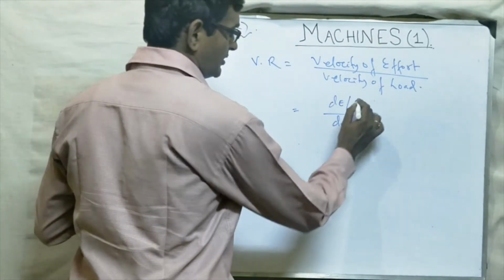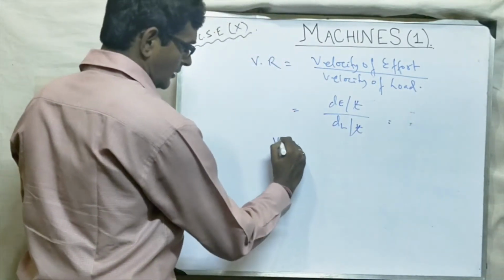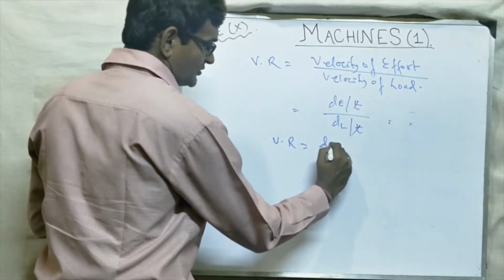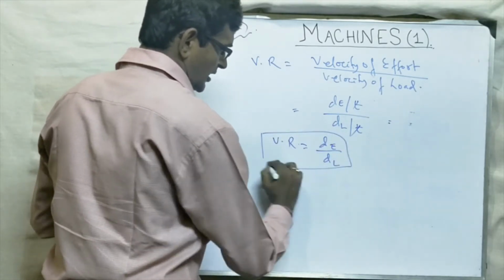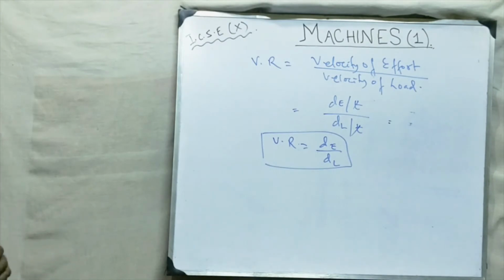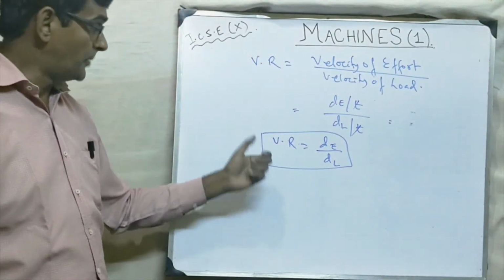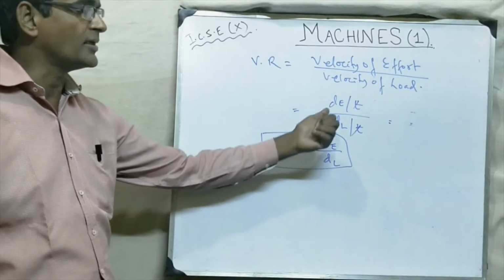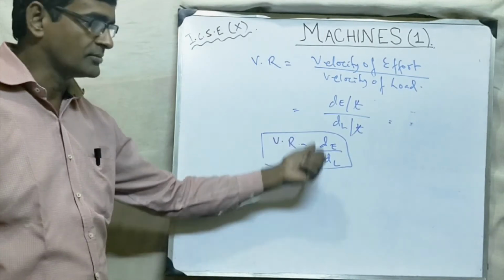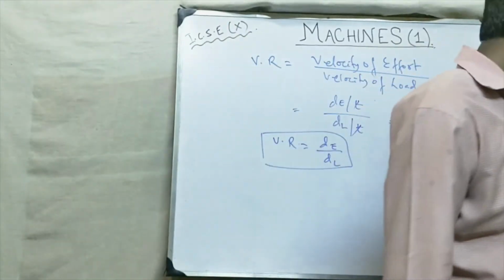So we are cancelling this. What are we getting? A new formula of VR. What is that? The ratio of the distance moved by effort to the distance moved by load. Okay. So we are getting a new formula. Velocity ratio is the ratio of the distance moved by effort to the distance moved by load. Okay, students? So this is called velocity ratio.